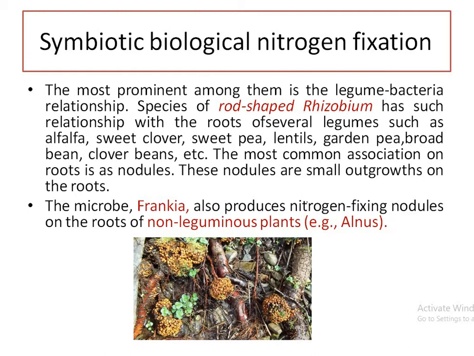is Alnus. The plant name is Alnus. These are root nodules of Alnus. And Frankia, that is a microbe that lives in this non-legume plant. Alnus is not a legume. That is a legume. This is a non-legume plant. Both are examples of symbiotic nitrogen fixation.